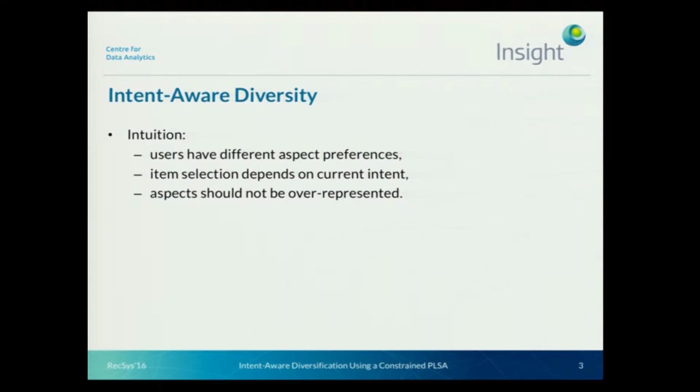The intuition behind the framework is that users have different preferences toward different aspects, and those should be reflected in the final recommendations. Also, the likelihood of items being selected is different, and it differs given the user intent. And finally, those aspects that items are described by shouldn't be overrepresented in the final recommendations.